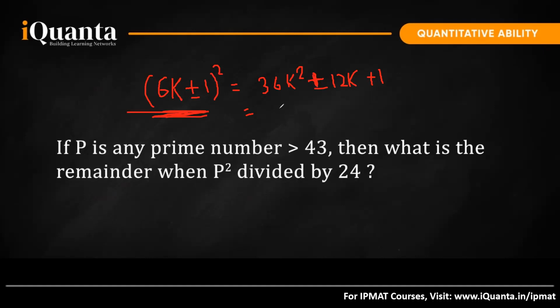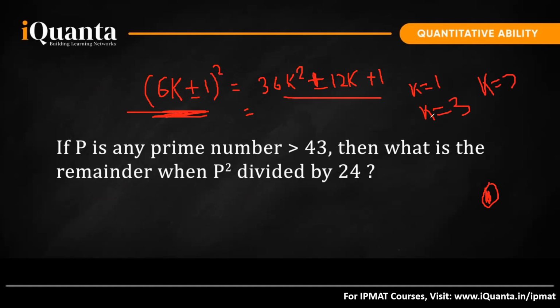Yes, sir. So now if you put k equal to 1 or k equal to 2 or k equal to 3, anything in this, you will always get the remainder as 1.